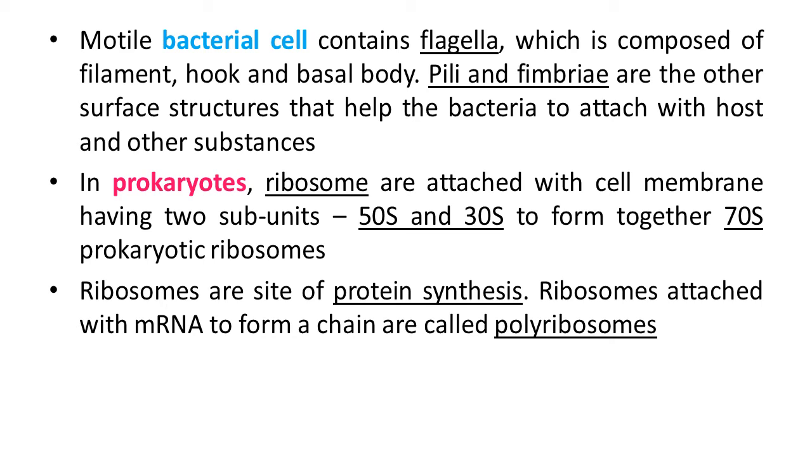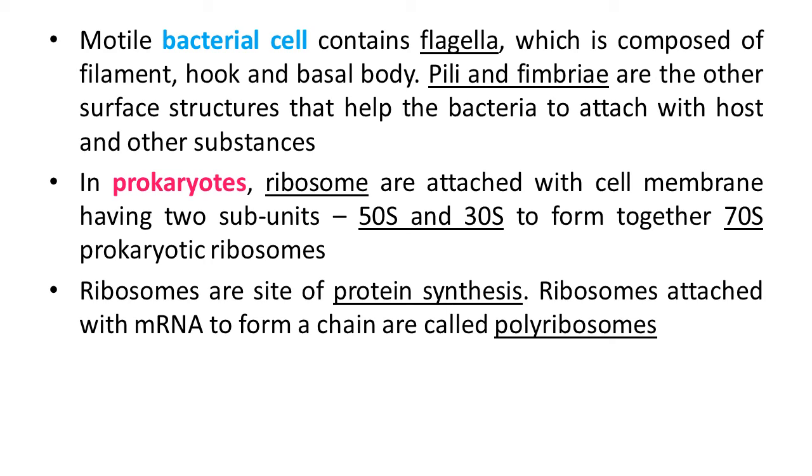Ribosome is an organelle attached with the cell membrane, having two subunits, 50S and 30S. Together they form the 70S type of prokaryotic ribosome. So the prokaryotic ribosome is 70S, having two subunits, 50 plus 30. 50S plus 30S is equal to the 70S ribosome of prokaryotes.